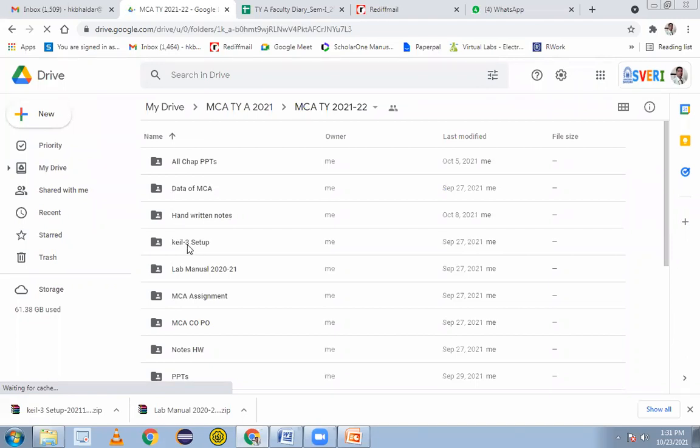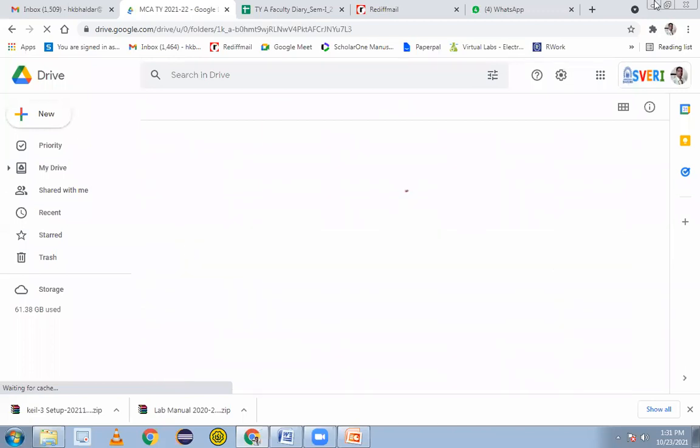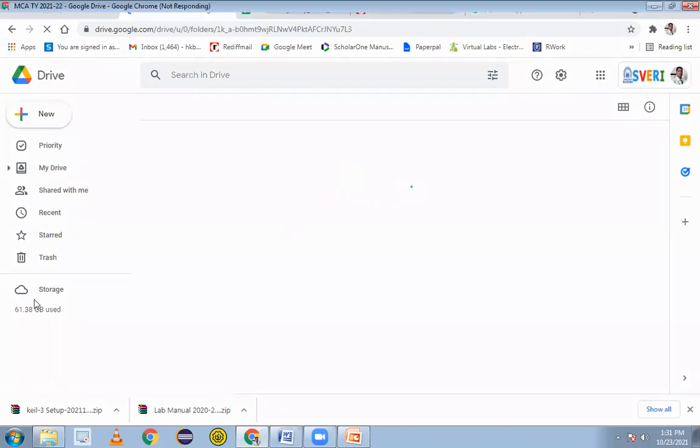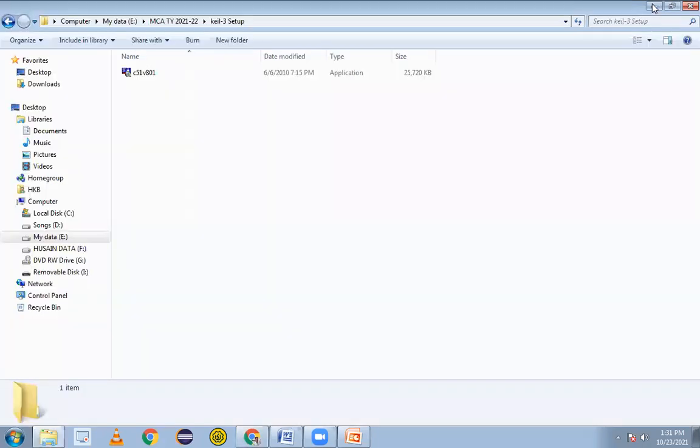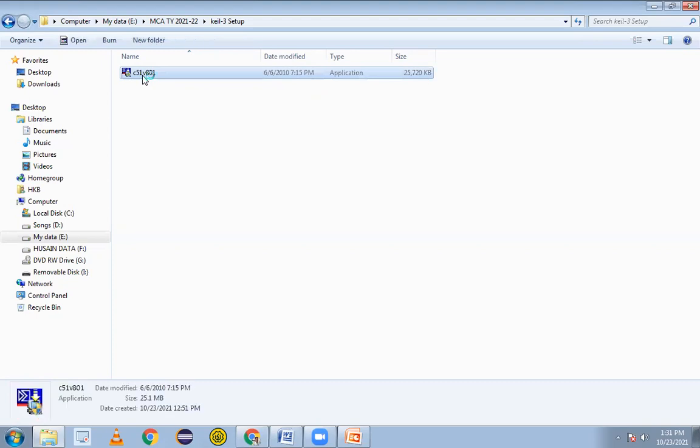Yes sir. So you can see here in the Google Drive MCA folder we have all the setup. So this is the setup for us, the KEIL setup. I took it from there only. We don't need to go there now. I downloaded that part. Just in that folder, the KEIL setup software will have its exe file. Just double click on that. It will start installing.